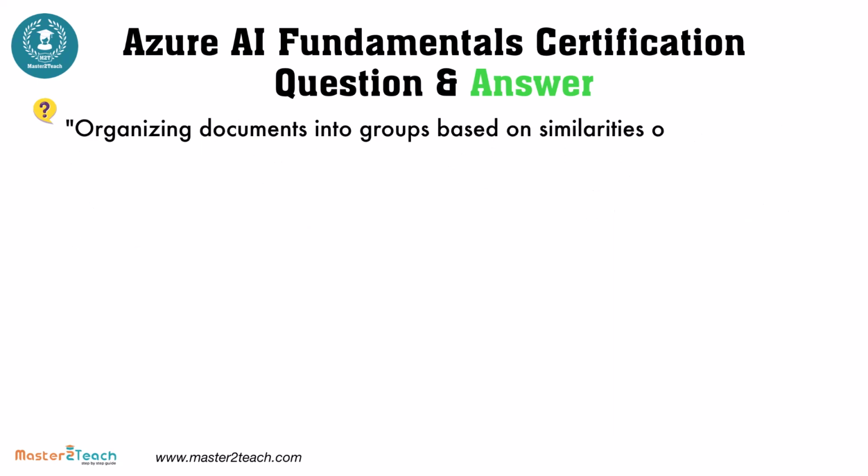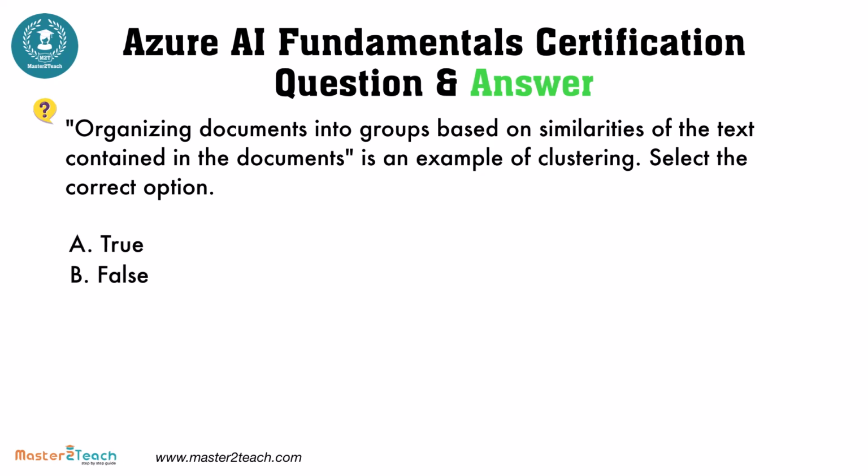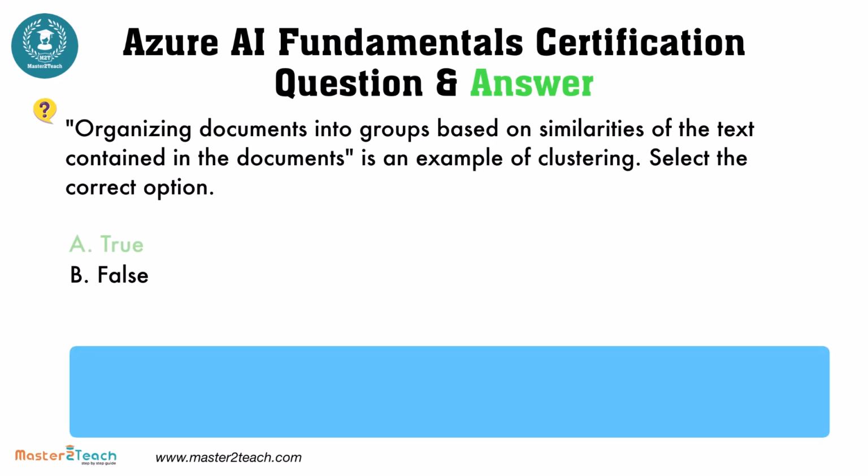Organizing documents into groups based on similarities of the text contained in the documents is an example of clustering. Select the correct option. True or false? The correct option is true.